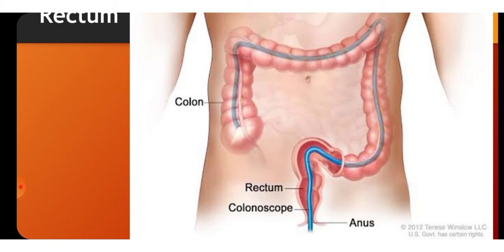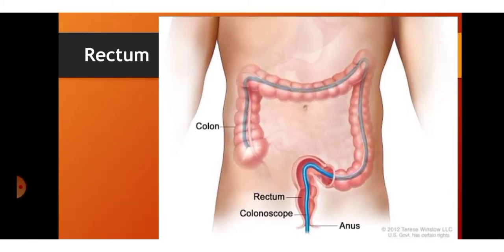Egestion is the process of the removal of undigested food or waste matter from the body. Waste matter from the alimentary canal is discarded through the anus. So, the rectum and the anus play an important role.